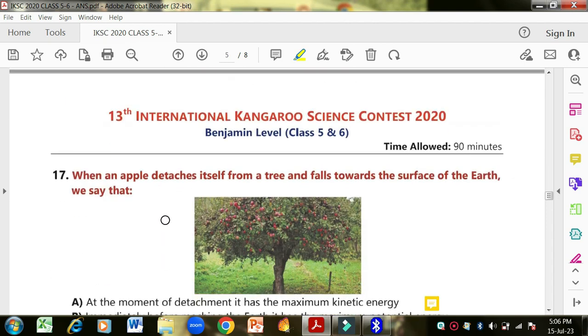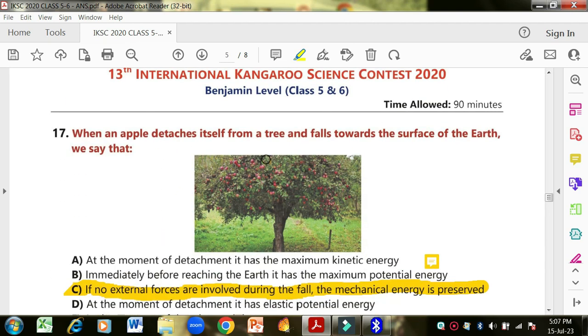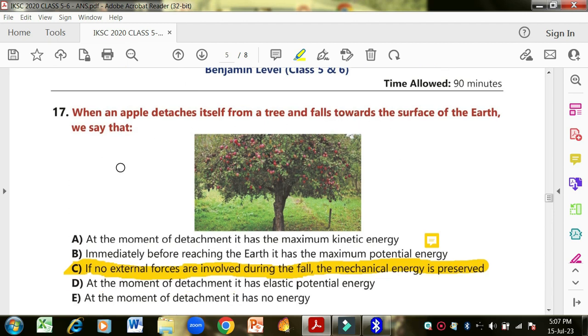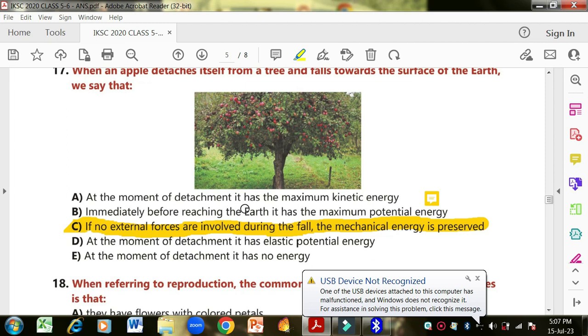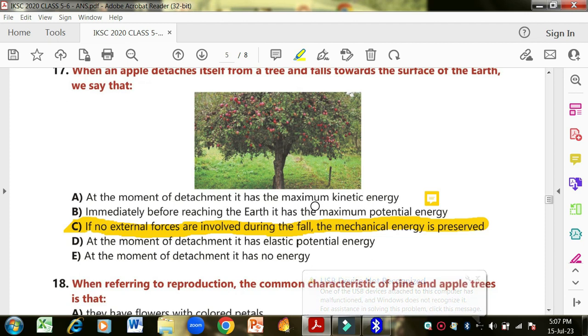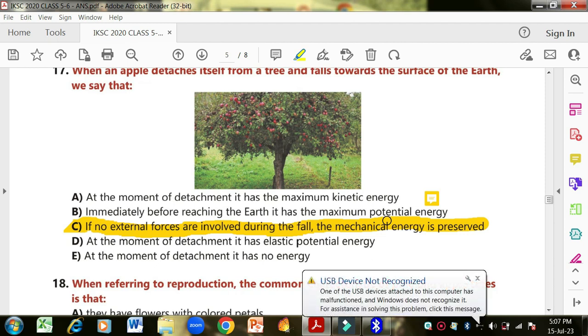Okay, number 17. When an apple detaches itself from a tree and falls towards the surface of the earth, we can say that at the moment of detachment, it has the maximum kinetic energy. Definitely when it falls down, then it will have kinetic energy. Immediately before reaching the earth, it has the maximum potential energy. No, it had potential energy when it was hanging on the tree. It was at rest. The apple was having potential energy at that point.